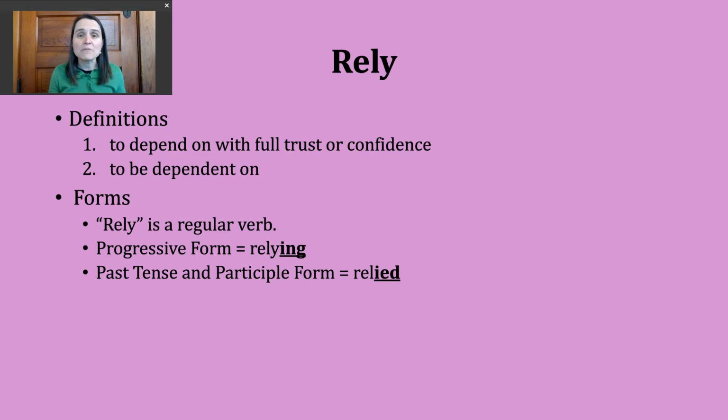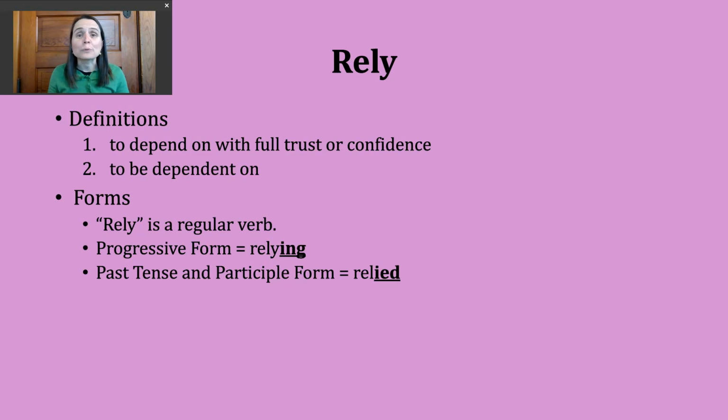To make the progressive form of this verb, all you need to do is add ing to form relying. The past tense and participle forms of this verb can be made by adding ed, but we need to make a spelling change. So before I add that suffix of ed, I need to drop the y, change it to an I, and then add ed.